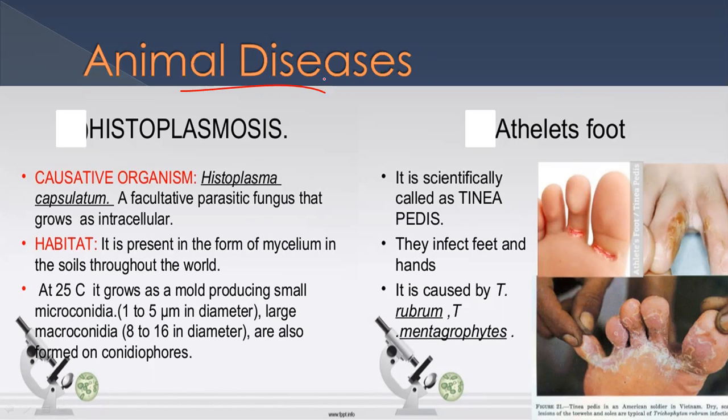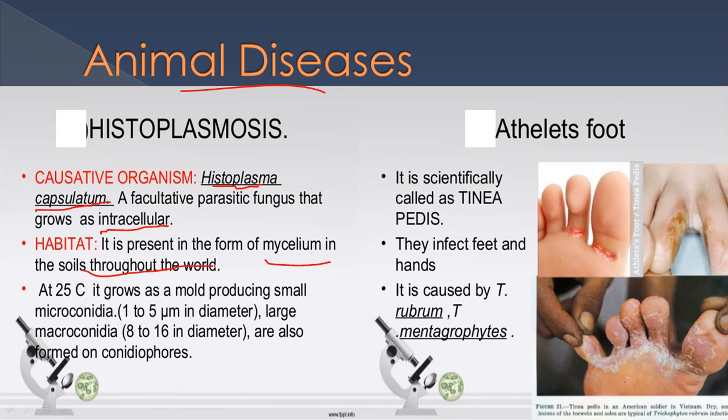In animals, fungi cause histoplasmosis, and the causative agent is Histoplasma capsulatum, a fungus that causes intracellular problems. It is present in the form of mycelium in soils throughout the world.